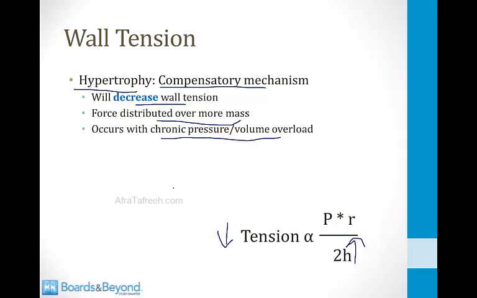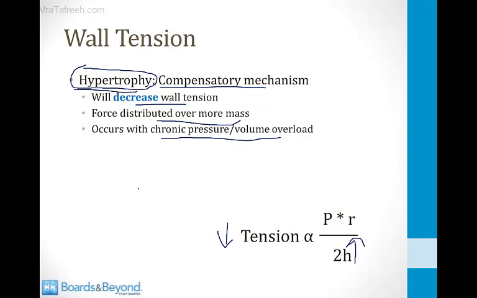In my field of cardiology, when we take images of the heart of patients who have aortic stenosis or hypertension or chronic valvular disease, we see increased thickness of the walls of the heart. That is hypertrophy, which is a compensatory mechanism of the left ventricle. There's lots of basic science research that looks at the cellular mechanisms by which wall tension drive the myocytes to hypertrophy. You don't need to know all that for Step 1, but you do need to be aware that when the left ventricle hypertrophies, it lowers the wall tension and compensates for the increased pressure or volume overload occurring inside the chamber.